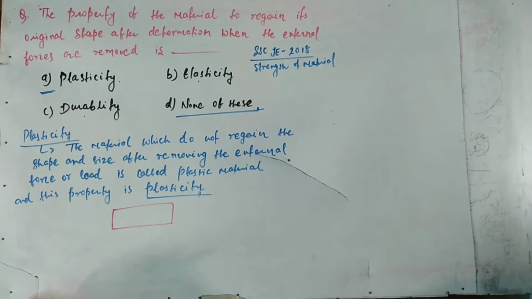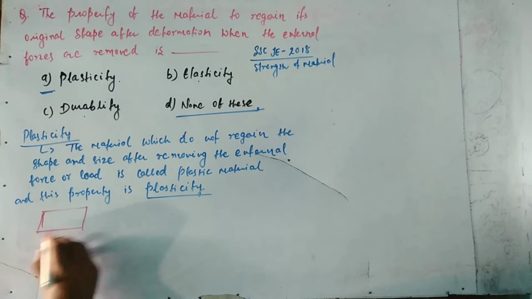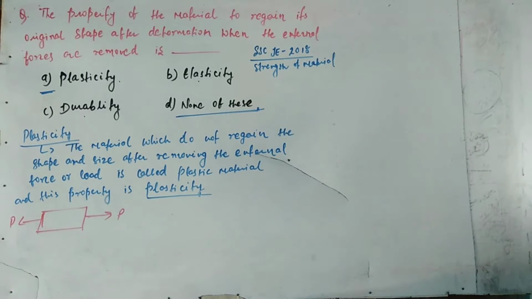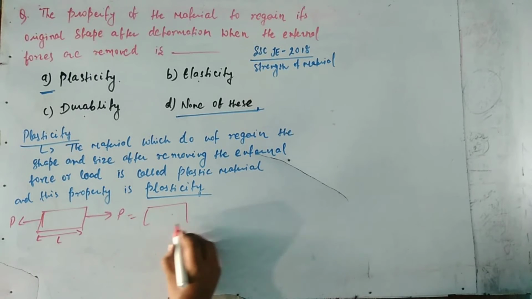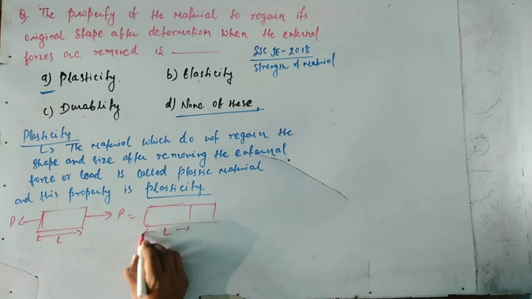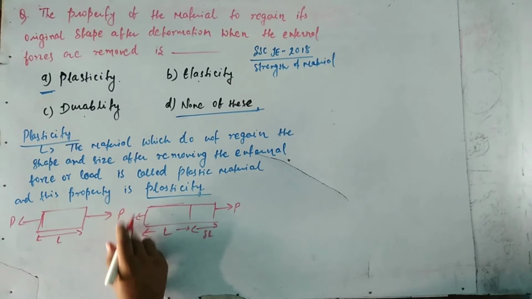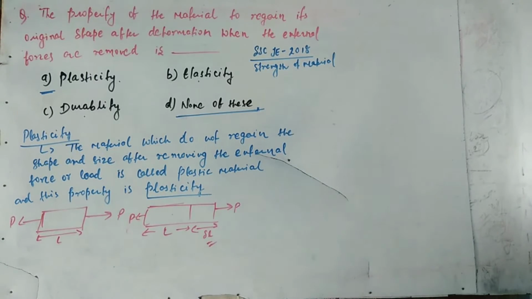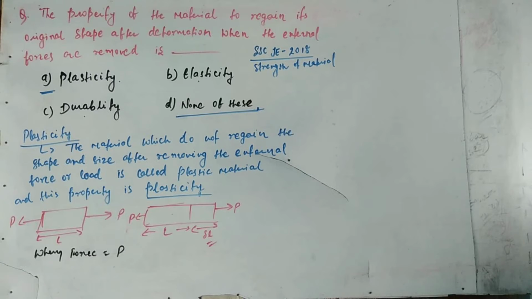Suppose this one is the material and we apply the forces. These two forces P are applied on the material, and L is the length of the material. When we apply the forces, deformation takes place, that is del L. But when we remove the forces from the material, the material does not completely regain its shape and size.